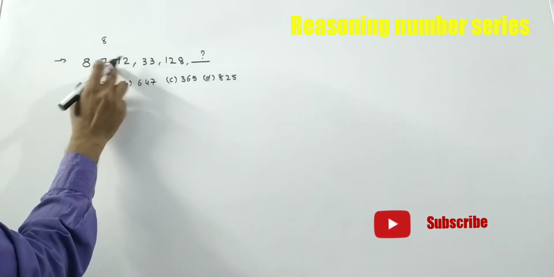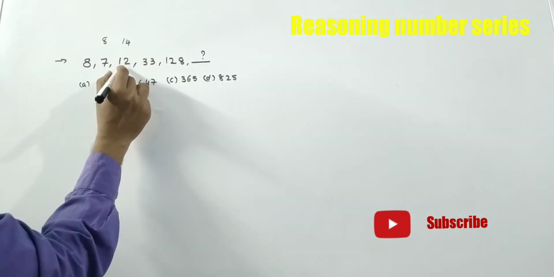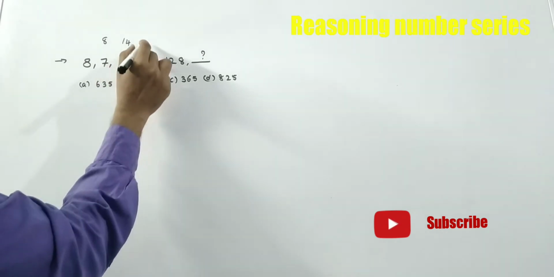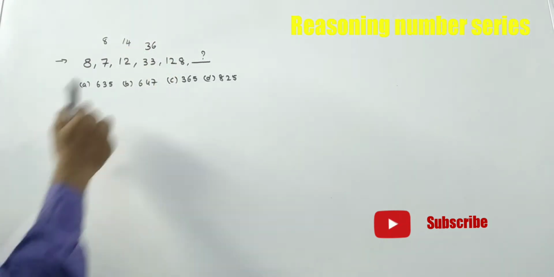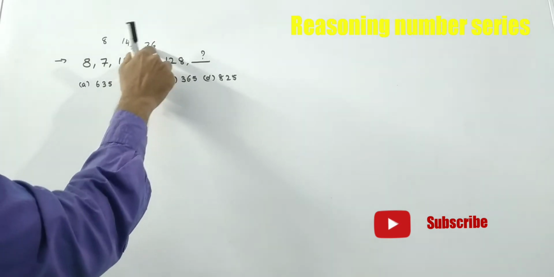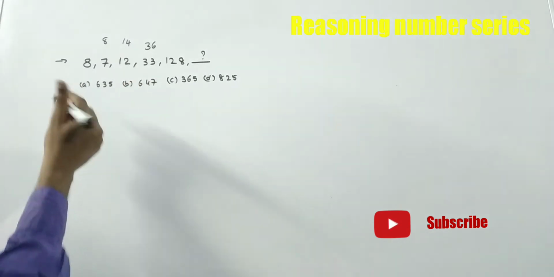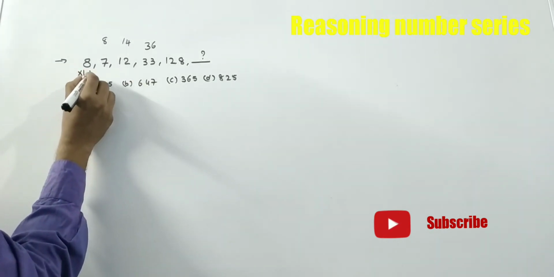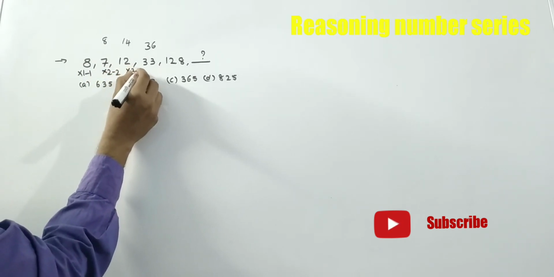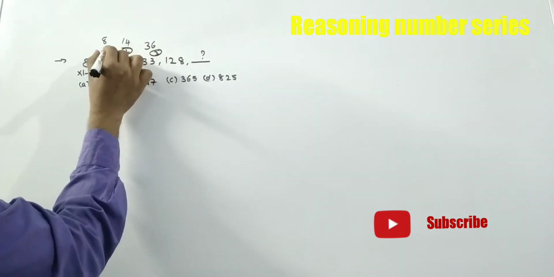Next, 12: 7 twos are 14, so 12 is nearer to 14. Next, 33 is nearer to a multiple of 12, that means 36. So 33 is nearer to 36, 12 is nearer to 14, and 7 is nearer to 8. What is coming there? 8 into 1 minus 1, 7 into 2 minus 2, 12 into 3 minus 3. The differences are 3, 2, 1.